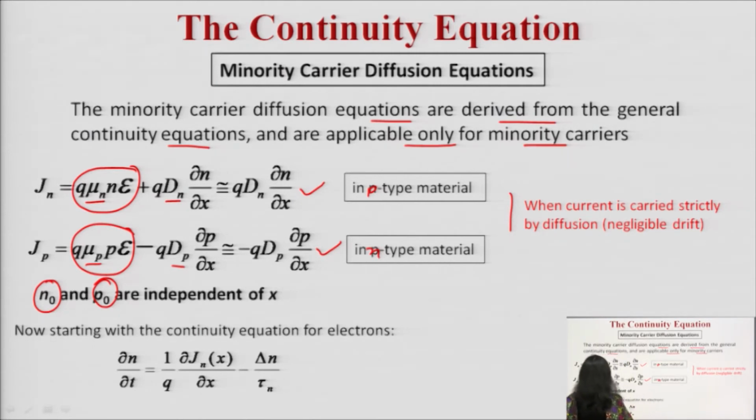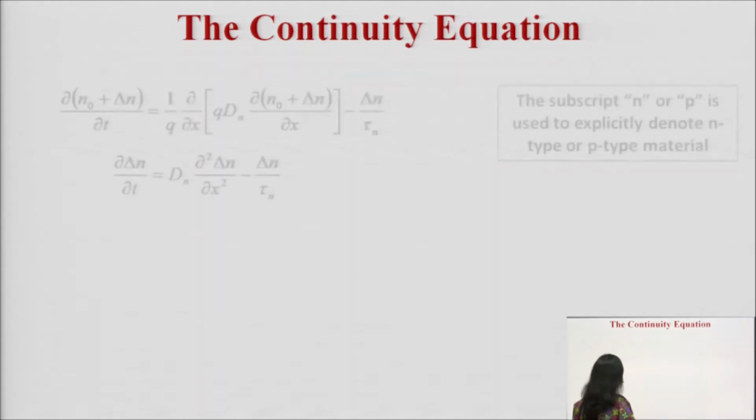Now, let us start from the continuity equation of the holes. This is the continuity equation of the holes we have already discussed. So, directly I have written that particular equation for electrons. Del n upon del t, this is equal to what? 1 upon q del Jnx upon del x minus delta n upon tau n. Tau n is the carrier lifetime. So, we are starting from this particular equation.